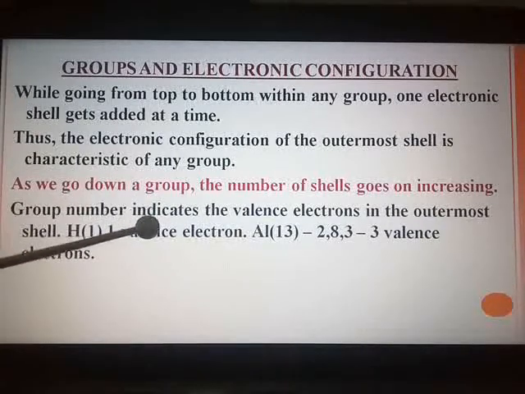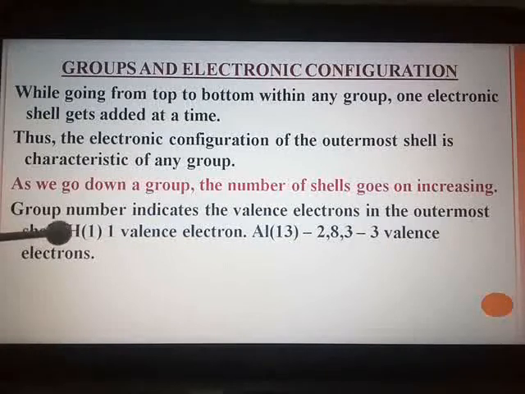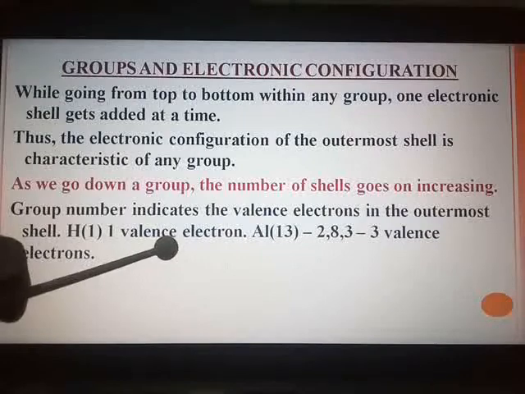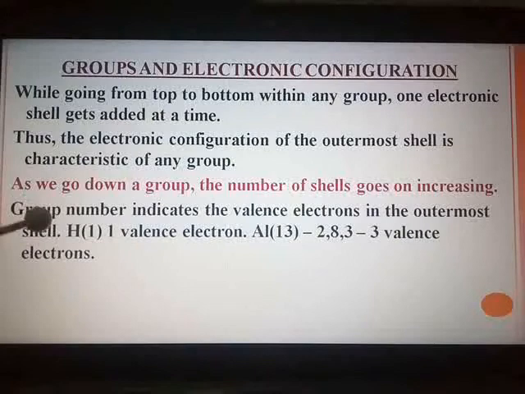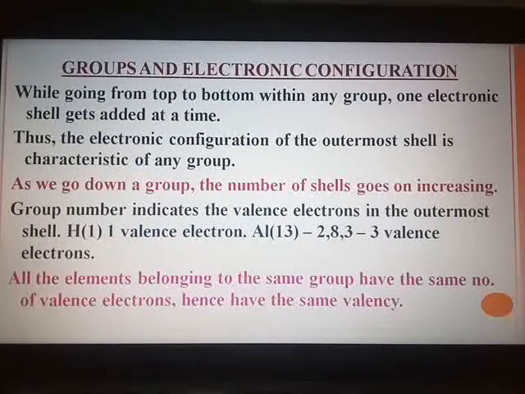So the group number indicates the valence electrons in the outermost shell. Just now I told you, elements belonging to group 1 will show valency 1 because they have one valence electron in the outermost shell. So hydrogen belongs to group 1, one valence electron. Aluminium belongs to group 3, so 3 valence electrons. So the group number indicates the valence electrons in the outermost shell, and as a result, all the elements belonging to the same group have the same number of valence electrons, hence the same valency.